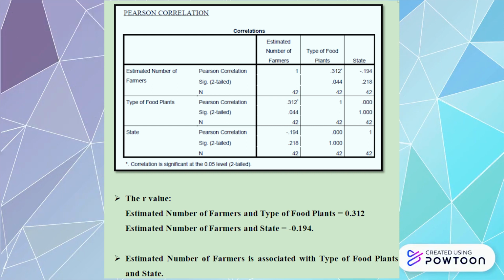For the Pearson correlation, the R value between estimated number of farmers and type of food plant is 0.312, and the R value between estimated number of farmers and state is negative 0.194. Thus, the estimated number of farmers is associated with type of food plant and state.